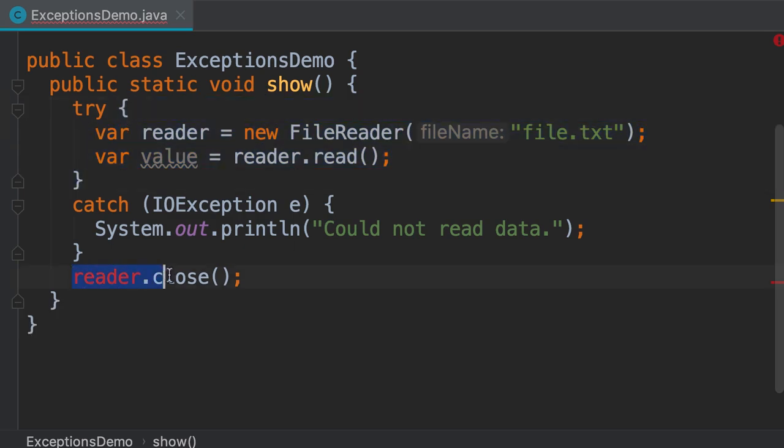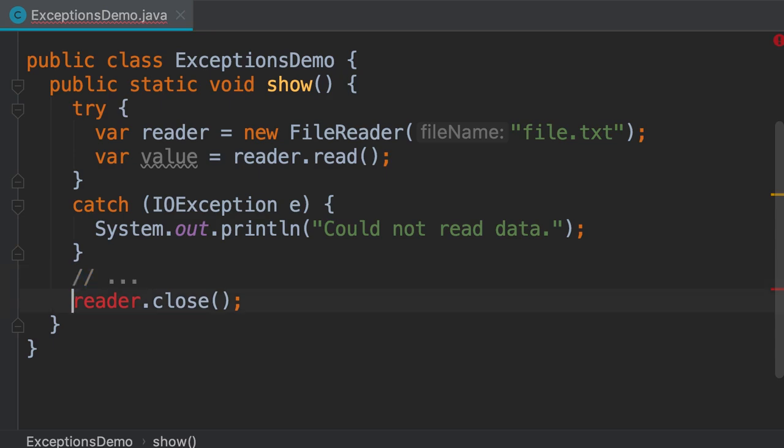The problem with this implementation is that sometime in the future, another developer might come here and write some extra code, and this code may throw an exception. Again, our reader is not going to get closed. The proper way to handle this kind of scenario is to use the finally block. So right after the catch block, we type finally.